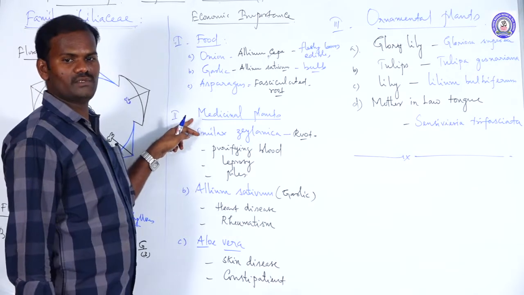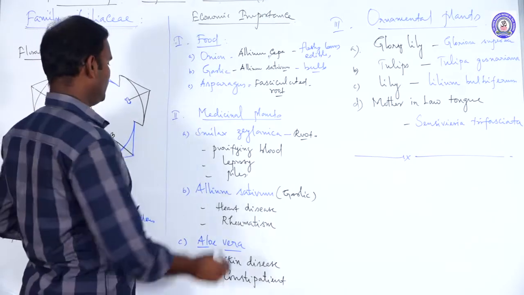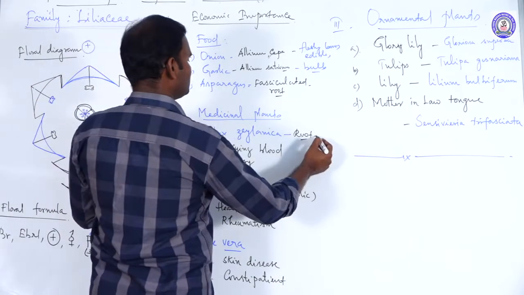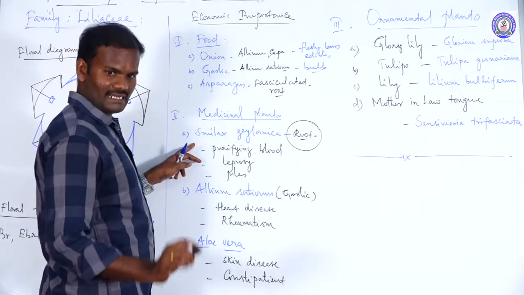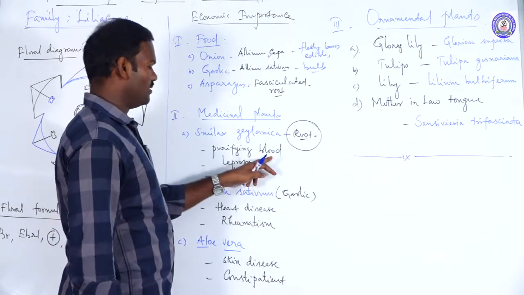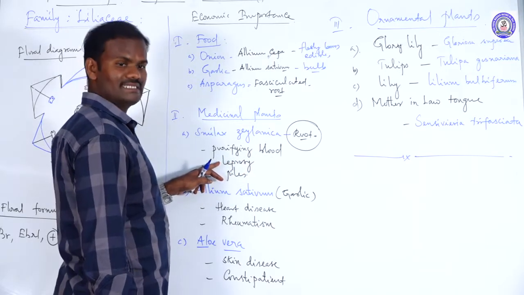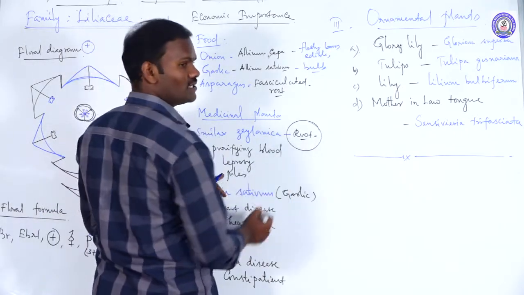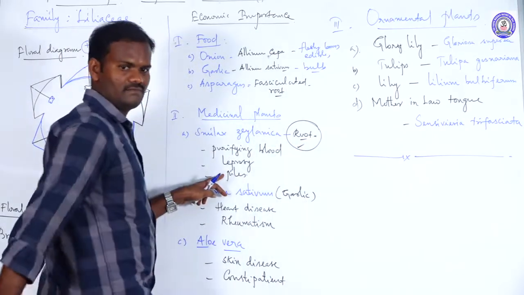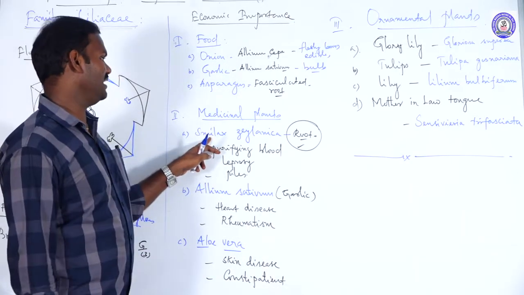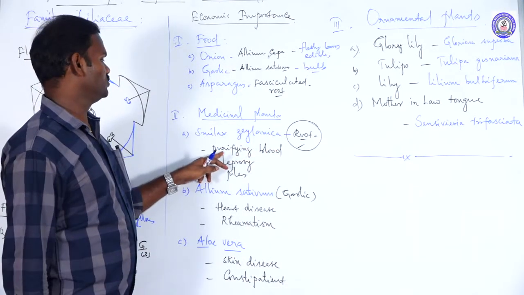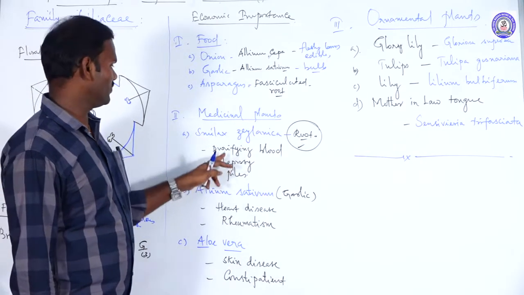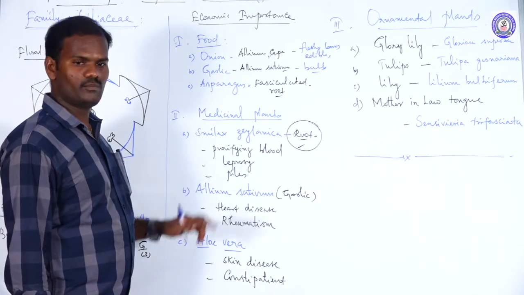And some species of these members are used for medicinal value. The first one is Smilax zeylanica. In this plant, the extract of the root yields a drug used for purification of blood, to treat leprosy and skin disease, and also for the treatment of piles. So which morphological part is used? The root portion.